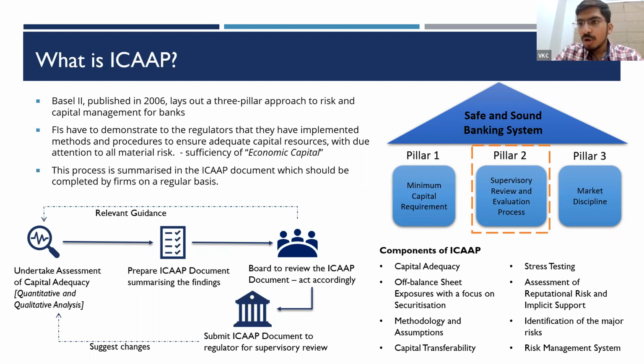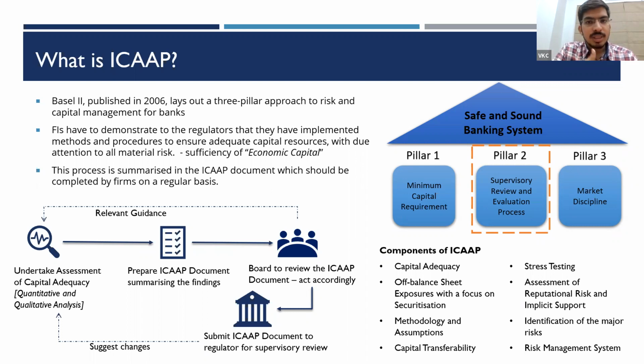To give you a broad overview, how ICAAP works is that first we undertake the capital adequacy assessment. We assess whether the capital that I'm providing is adequate or not. Now, how do we do this? That's a second step. We will come to it. Once I've done this assessment, I prepare an ICAAP document. This ICAAP document summarizes the methodologies and the final results.